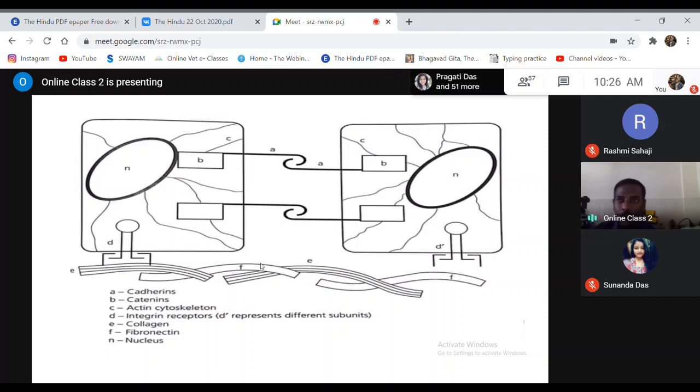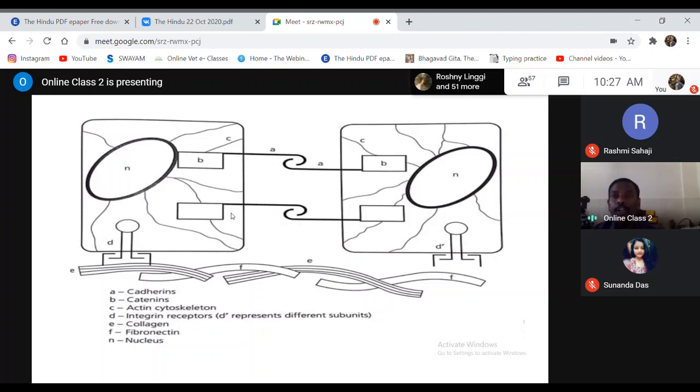But you have to remember, a normal cell cannot multiply if it is free, except of course some cells like blood cells which can multiply. Otherwise, if it is a tissue type of cell like epithelial cells or mesenchymal cells, whatever the type of cells may be, only if they are attached to a hard matrix, that is extracellular matrix, can the cells multiply.